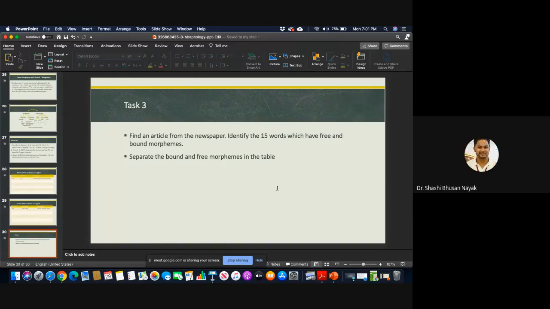Find an article from any newspaper of your choice, then identify the 15 words which have free and bound morphemes. And you can send me the answer to my WhatsApp or to my email. Then you have to separate the bound and free morphemes in the table. Okay. I'm going to the other slide.